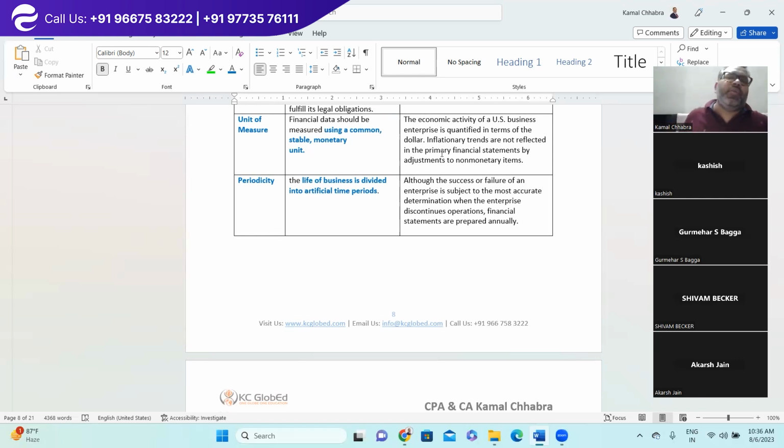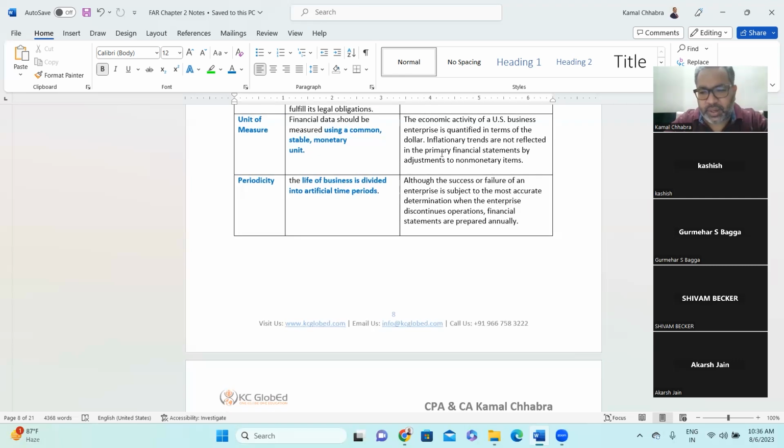So the 10th one is unit of measurement. Like in India, for unit of measurement we generally use the INR. In the US, we use the US dollar. In different countries, we use their different currencies, right? So these currencies are generally considered as the unit of measurement from a financial statement perspective. But otherwise, the unit of measurement could be, for example, if you are taking gas, weight like kgs, or if you are taking petrol or diesel, it will be in liters, right? So the unit of measurement for the respective item could be different, but when it comes to financial statements, it is more or less the currency, right?